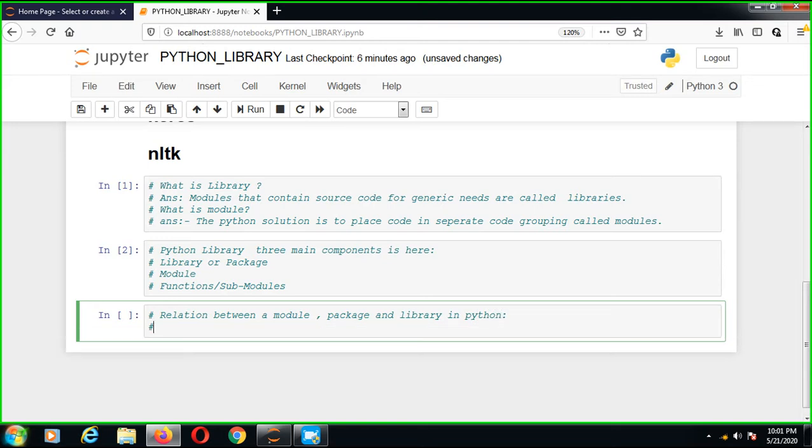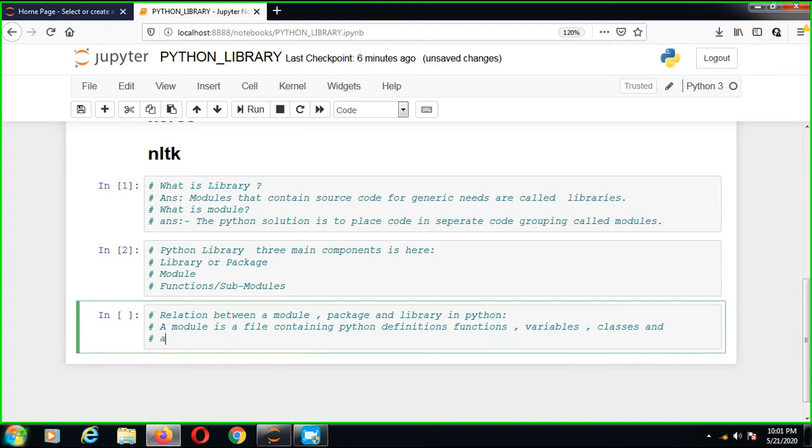So a module is a file containing Python definitions, functions, variables, classes, statements with .py extensions.